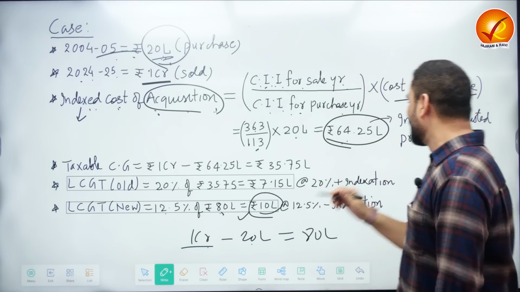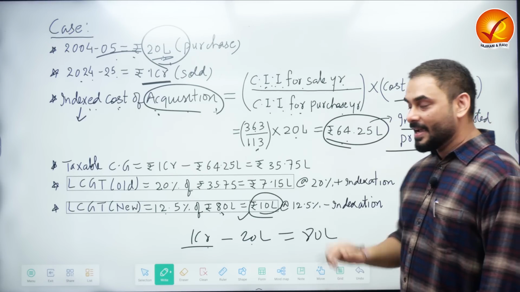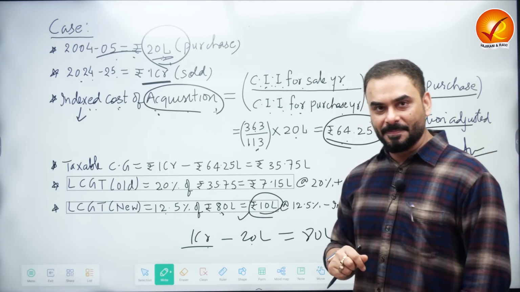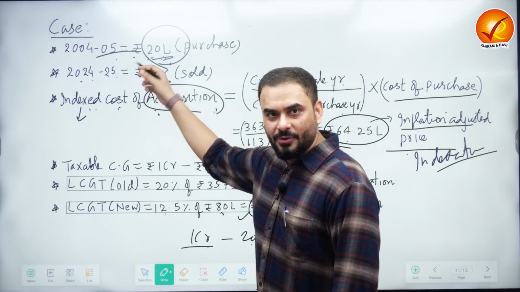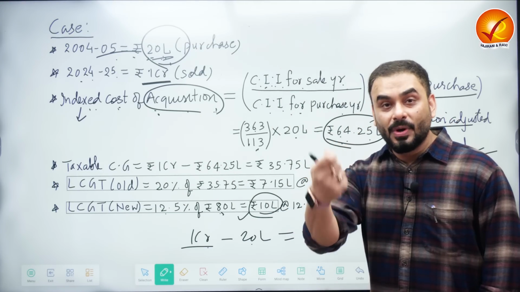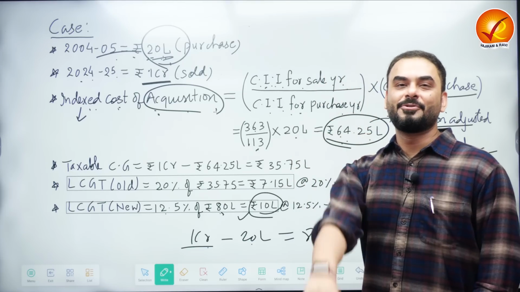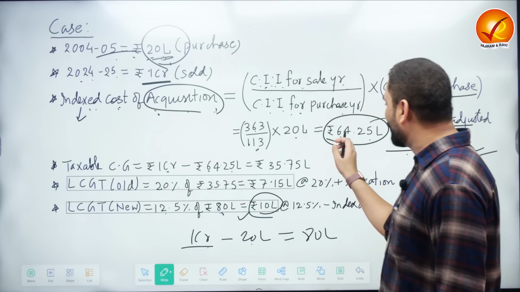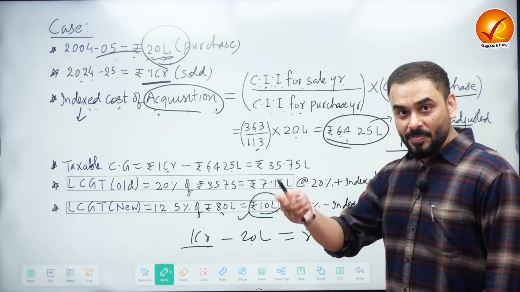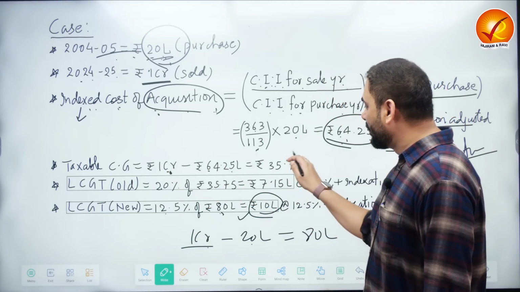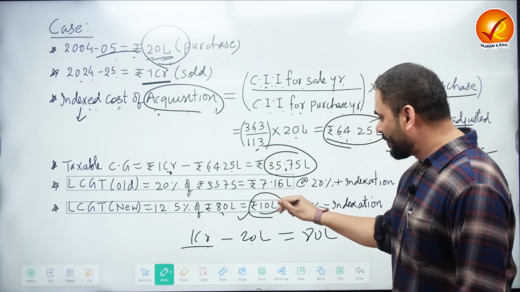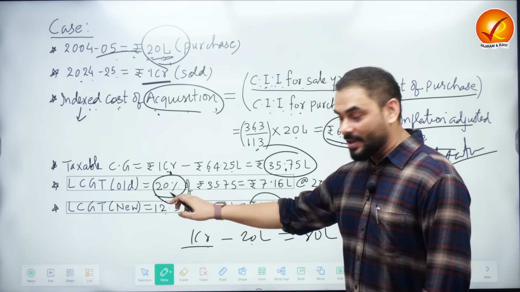So if somebody asks you, making adjustment for inflation is called indexation. That's a very important concept for UPSC, adjustment for inflation. So the 20 lakh house will actually cost you 64.25 lakhs today. But what is the price at which you are selling? 1 crore. So the real profit that you are making over the house is 1 crore minus 64.25 lakhs, because making adjustment for price, the price of the house should be 64.25. But you are selling it for 1 crore. So what is the real profit you are making? 35.7. This is the profit over which the Government of India earlier used to collect 20%